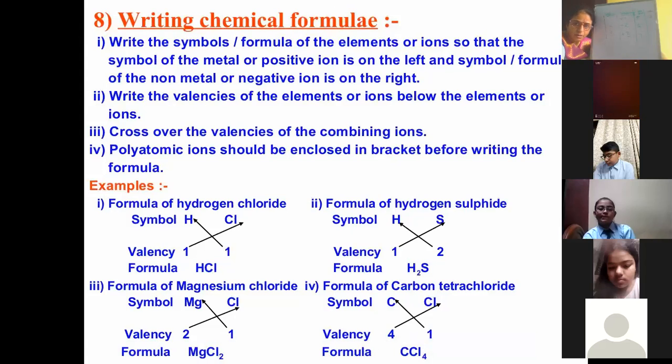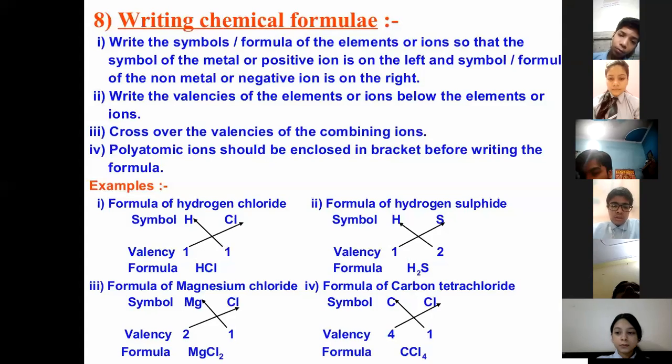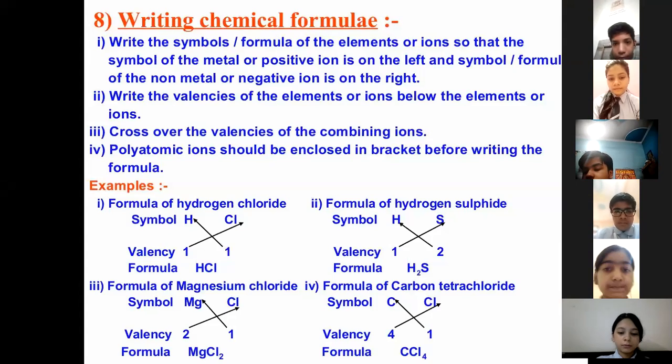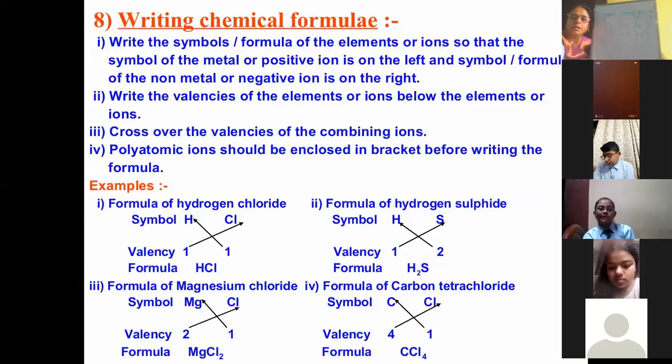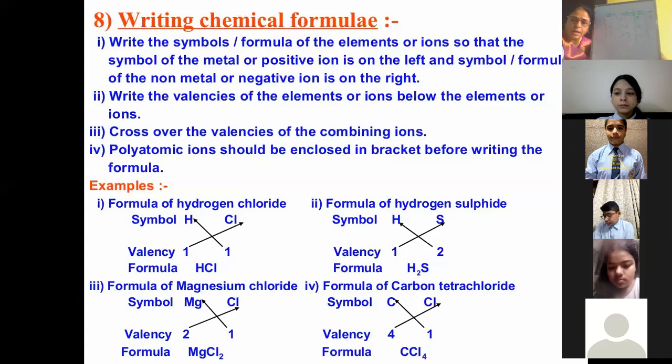Keshav, am I audible? Am I audible, class? Yes, ma'am. So if I am calling their name, why are they not giving me the response? Khushi Yadav. Switch on your camera and speak up.